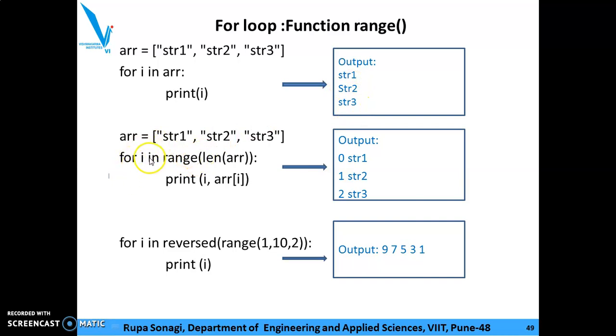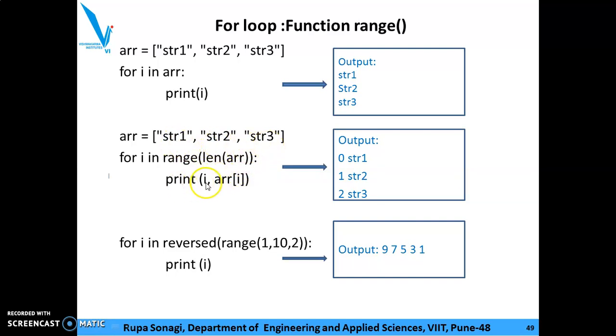Same way, for i in range len arr. Len is a function which determines the length of the list, and as per that the number of elements will be present. So for example, here indexing is 0, 1, 2.